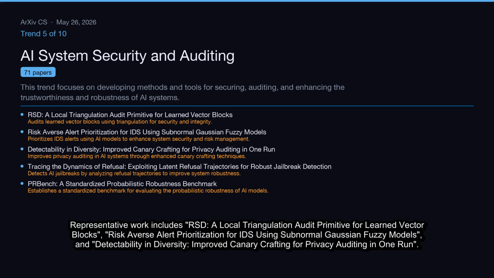Representative work includes RSD, a local triangulation audit primitive for learned vector blocks, risk-averse alert prioritization for IDS using subnormal Gaussian fuzzy models, and detectability and diversity: improved canary crafting for privacy auditing in one run.